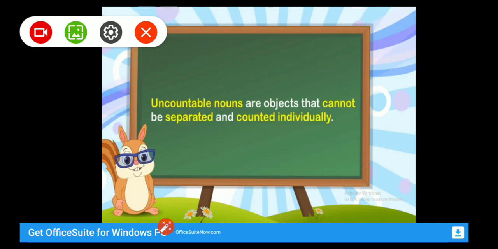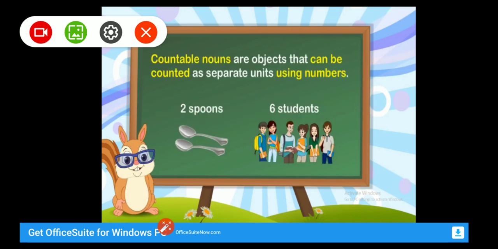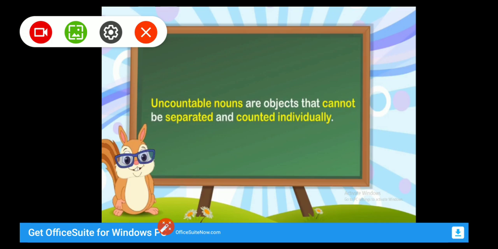But uncountable nouns, the nouns which we cannot count, are objects that cannot be separated and counted individually. This means we cannot give separate numbers for uncountable nouns.